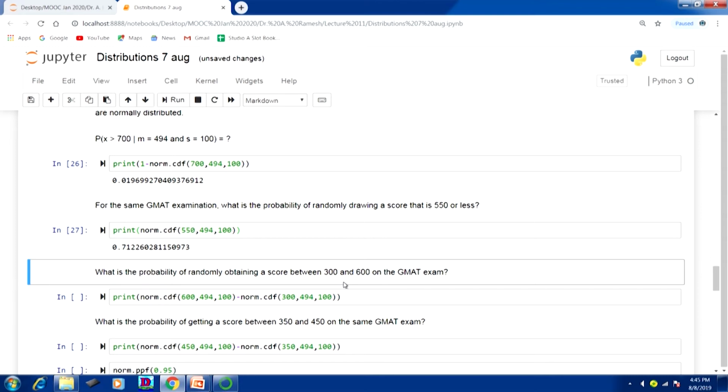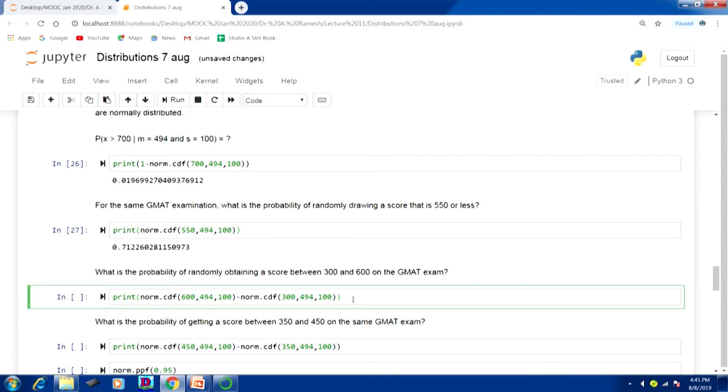Actually, this problem is taken from Statistics for Management, Levin and Rubin. Now you see that the upper limit is 600, lower limit is 300. Between 600 and 300, what is the probability? So, print norm.cdf 600 comma 494 comma 100, this was the upper limit, minus norm.cdf 300 comma 494 comma 100, which is the lower limit.